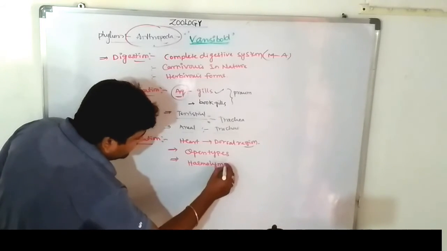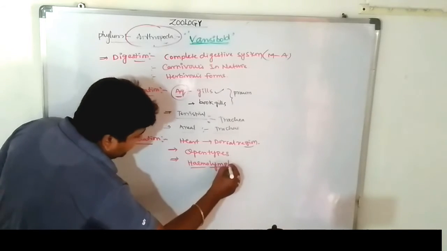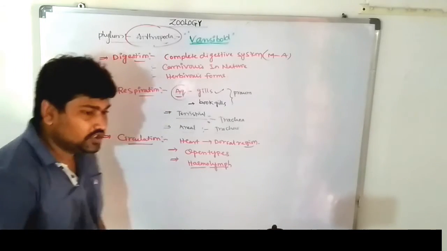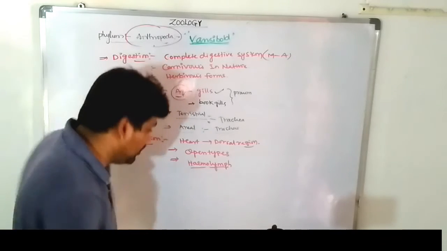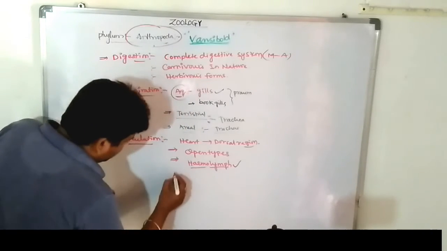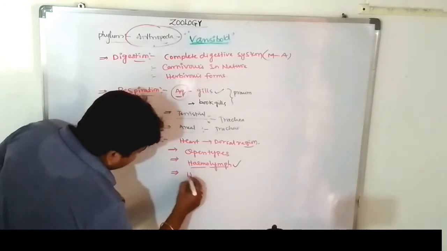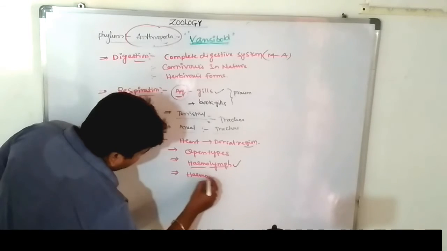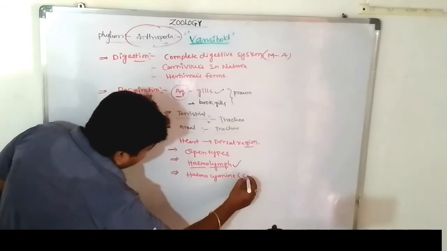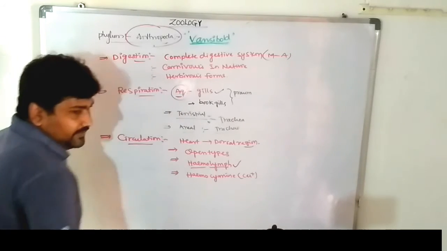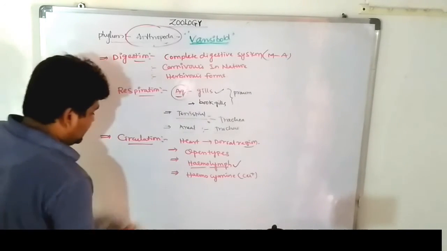Hemolymph means white. Hemo means blood, and lymph means white. There is no blood pigment, so it looks white in color. That is called hemolymph. Next one, hemocyanin. These are the type of blood pigments, containing some amount of copper. The blood contains some amount of copper. Those are the circulation.